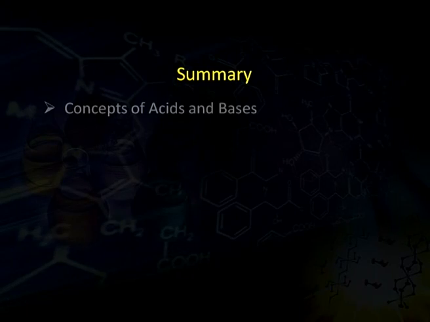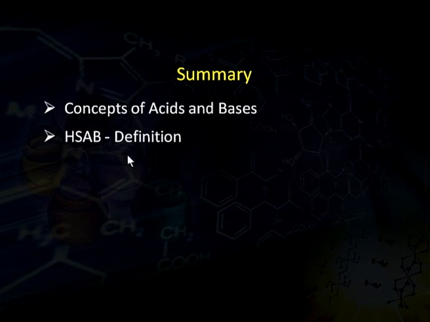Now, coming on to the summary of my talk. Today in my lecture, I have covered the different concepts of acids and bases. Apart from that, I have described the definition of hard and soft acids and bases. We have also seen the classification of hard and soft acids and bases. Apart from hard and soft, we have also classified acids and bases in the borderline category.